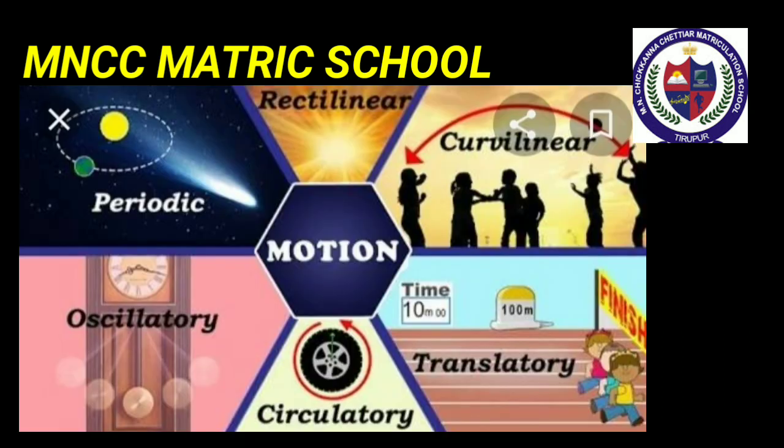What is meant by linear motion? Motion along a straight line is called linear motion. Motion along a circular path is called circular motion. Repetitive to and fro motion of an object at regular interval of time, that is called oscillatory motion. And next one, motion of the object which does not fall in any of the above categories, that is called random motion.